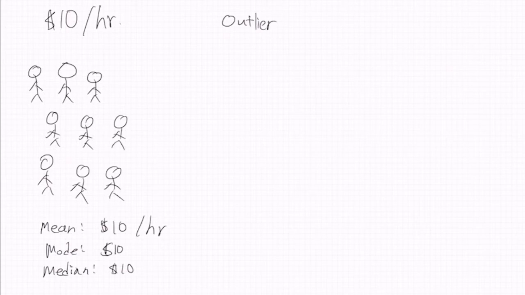But suppose there comes a multi-billionaire over here. Let me do that with the blue. A multi-billionaire who makes, I don't know, $10,000 an hour. So I'm going to write $10,000 an hour. Wow, that's amazing. $10,000 an hour. Yeah. Definitely $10 an hour and $10,000 an hour.